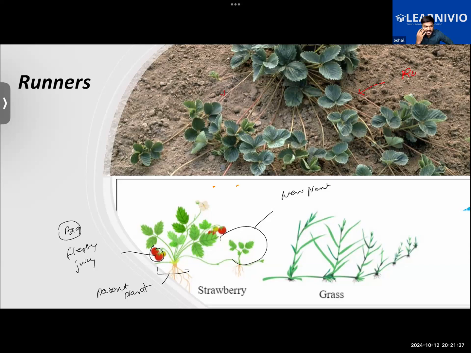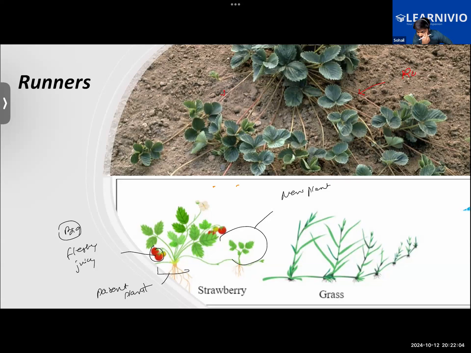It contains the same genetic material as the parent plant has. So if the parent plant gives a good quality strawberry, fleshy and juicy, big in size, and sweet, the new plant will also give the same quality of strawberry, isn't it obvious? So this is an advantage of vegetative propagation.